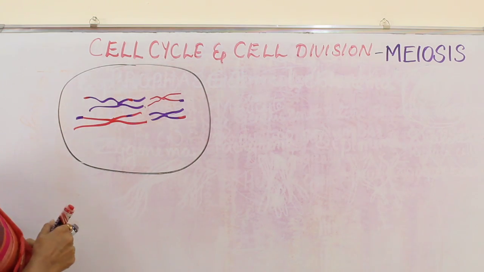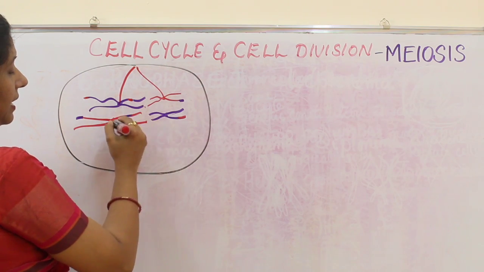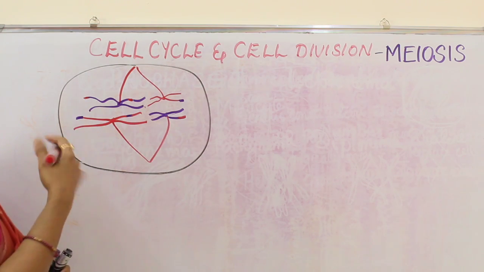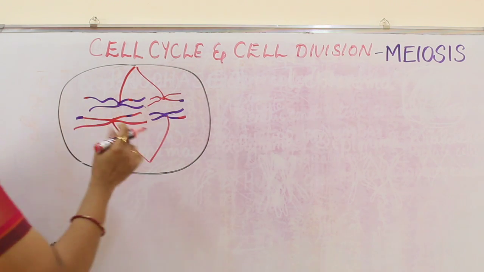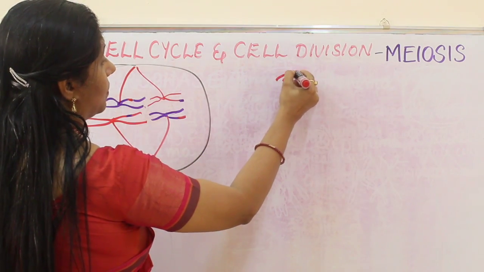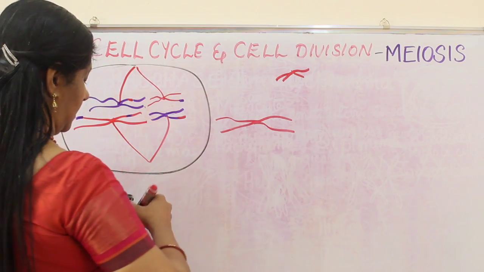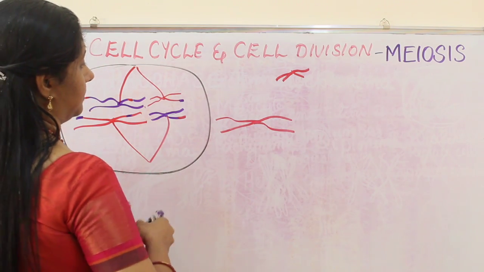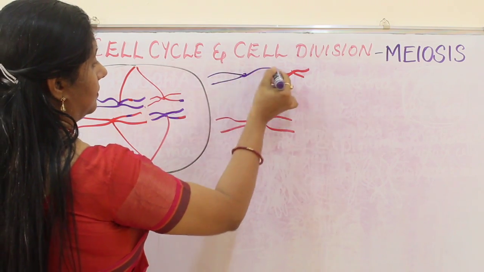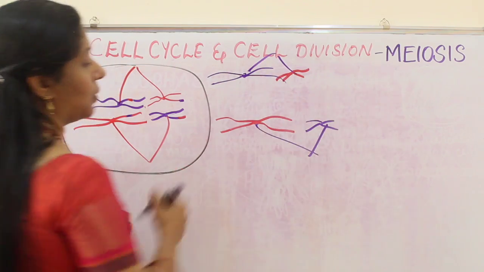Now, during anaphase, what happens? Meanwhile, the spindle fibers are attached here, like in the metaphase. Now, coming to anaphase 1, these homologous chromosomes will go to different poles. Okay, so like this it is pulled.